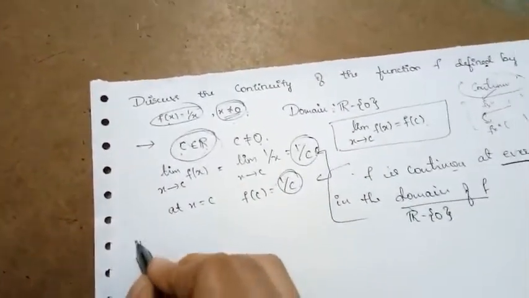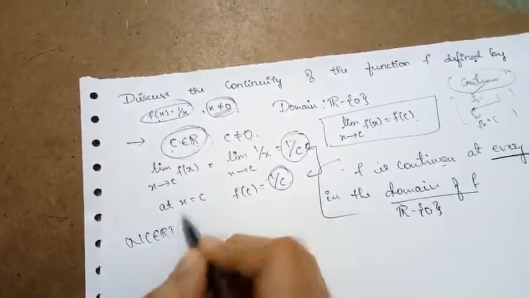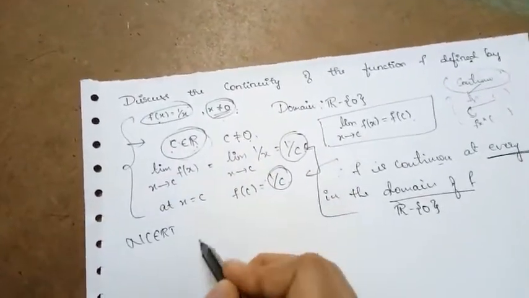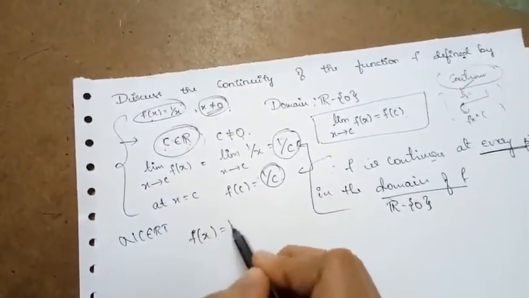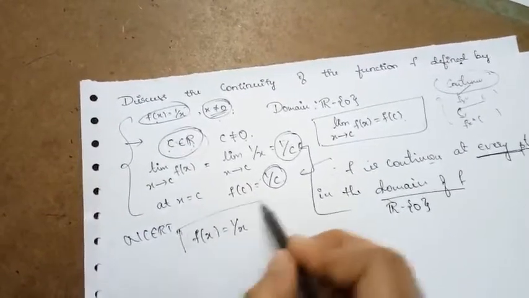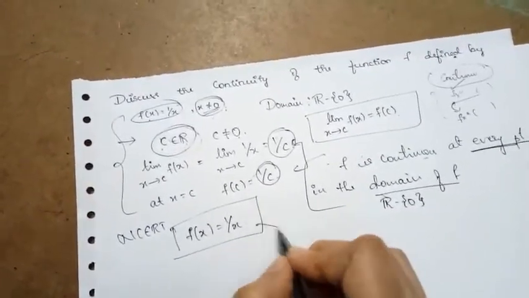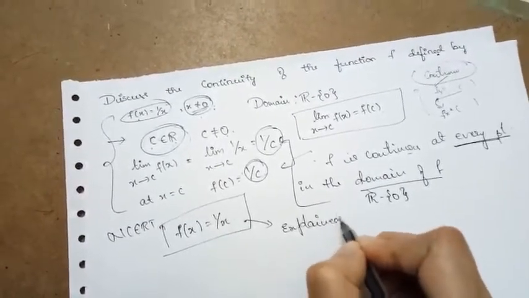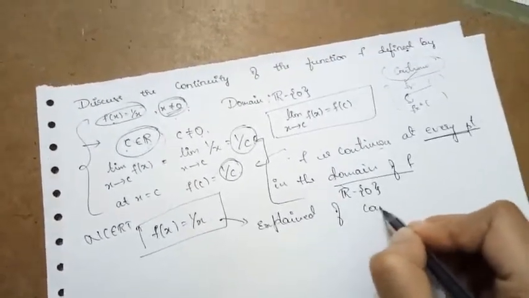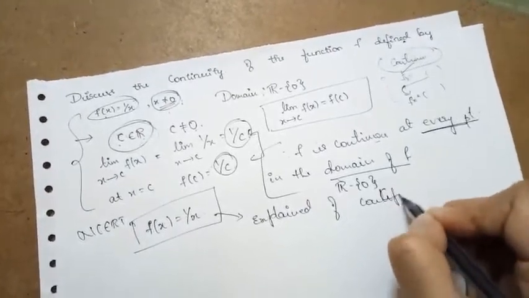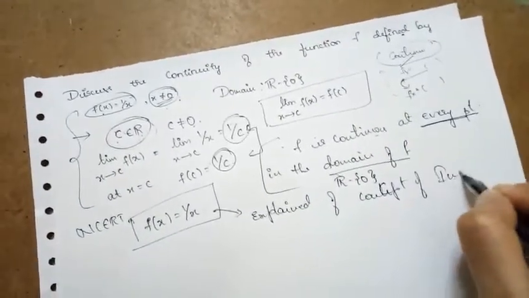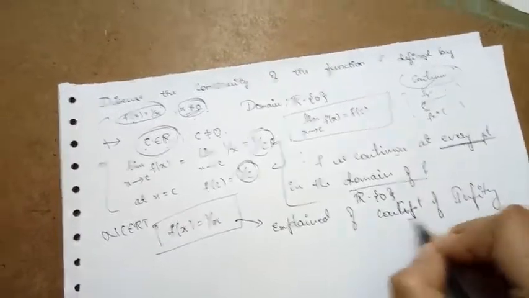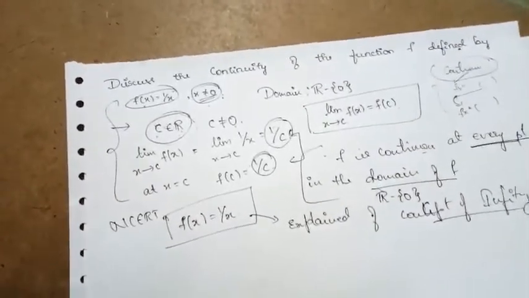In your NCERT textbook, through this function, f of x is equal to 1 by x, they have explained the concept of infinity. I will try to brief this concept of infinity through this example.